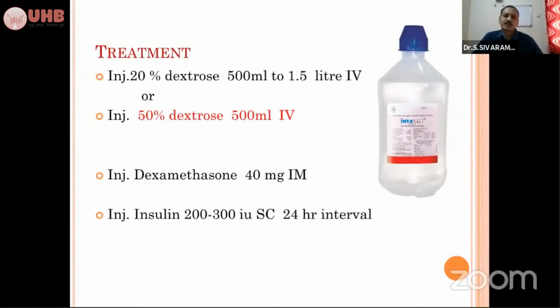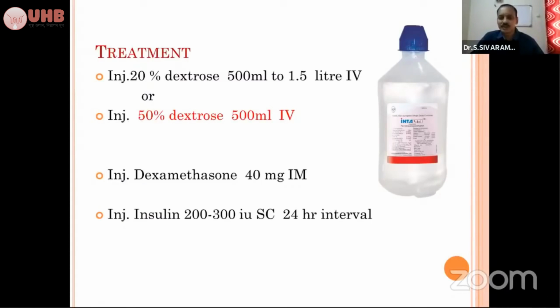So there is nothing particular about 20, 25, 50 and all. If the 50 is available, it is well and good. Otherwise, you can use the other available hypertonic dextrose solutions. And the dose, the quantity you have to give, is 500 ml to 1.5 liters. That means 1 to 2 or 3 sachets is more than sufficient for the animal, and give it IV.